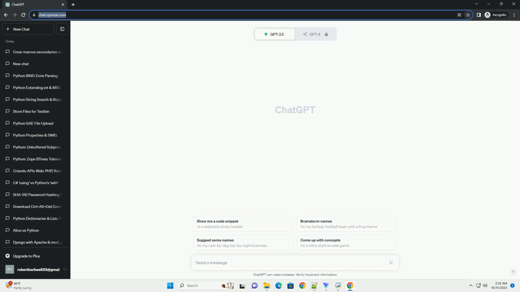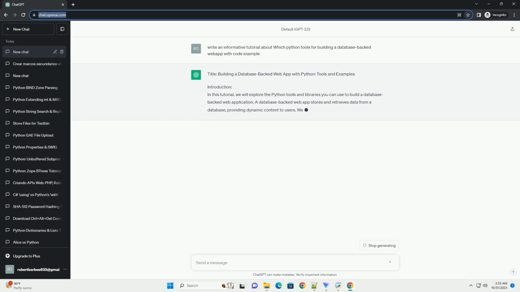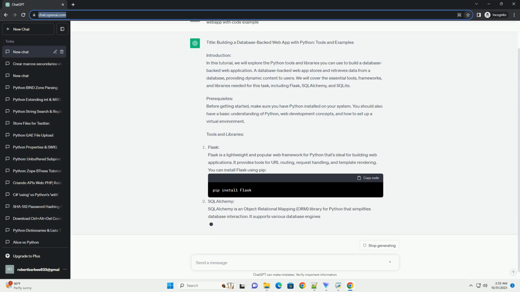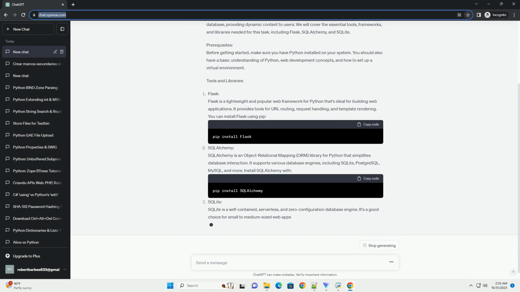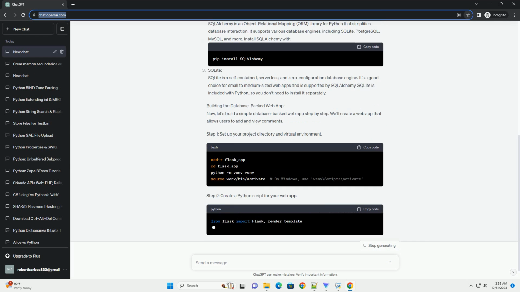Title: Building a database-backed web app with Python, tools and examples. Introduction. In this tutorial, we will explore the Python tools and libraries you can use to build a database-backed web application. A database-backed web app stores and retrieves data from a database, providing dynamic content to users. We will cover the essential tools, frameworks, and libraries needed for this task, including Flask, SQLAlchemy, and SQLite.